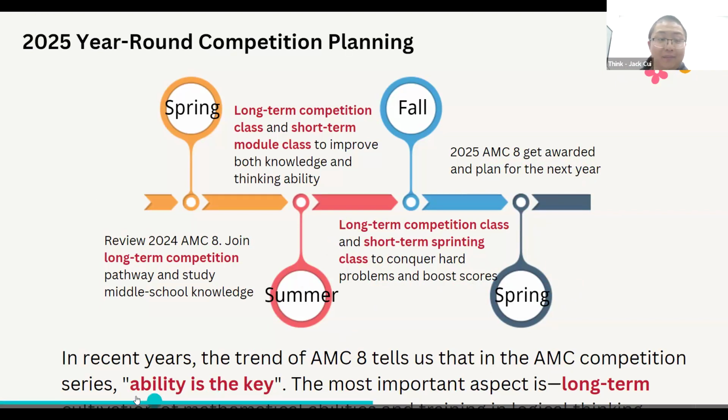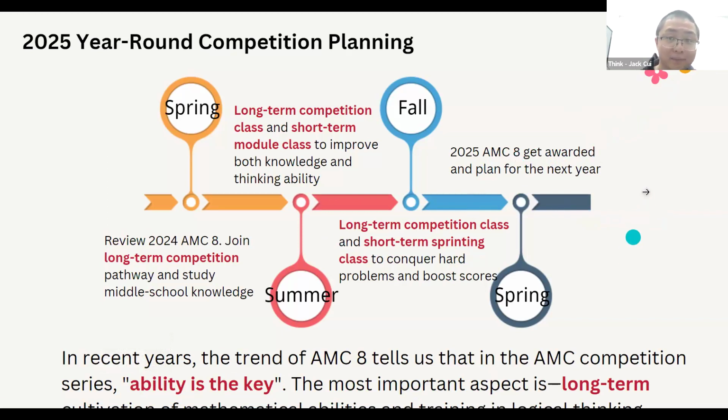So to summarize, ability is key. The most important thing here is the long-term study. The most important thing for your study will be long-term planning and improving overall ability. So there's no way to cram for the exam in any of the AMC series exams, not only the AMC8, but also the AMC10.